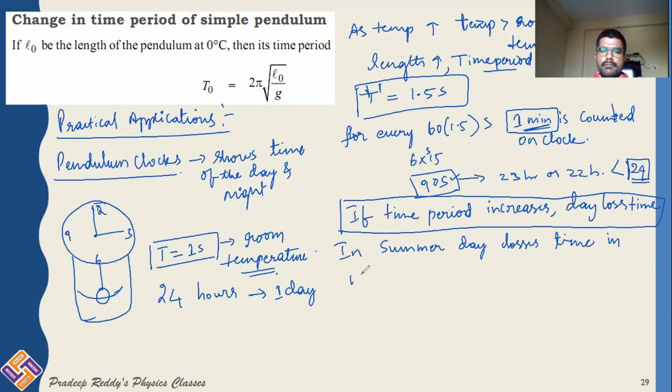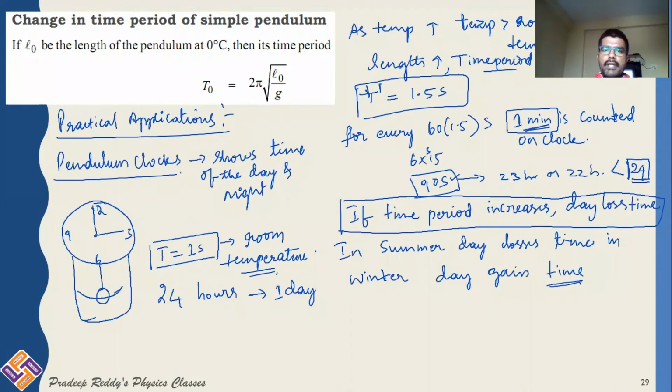In winter, the day gains time. In winter, why does it gain time? As we know, in the winter season, in a pendulum clock, the length of the pendulum will be decreased because in winter the temperature is less. As temperature becomes less, the length of the pendulum decreases.